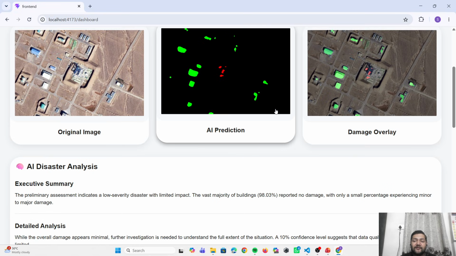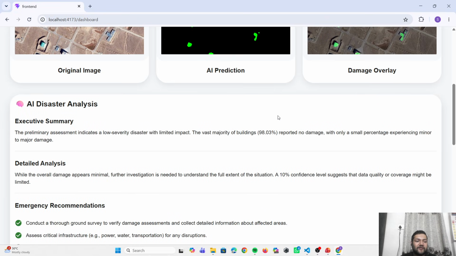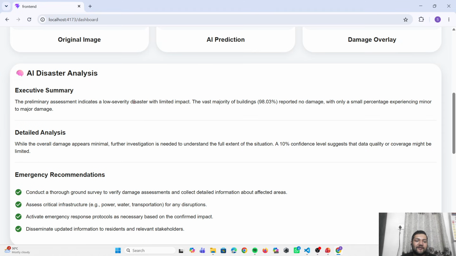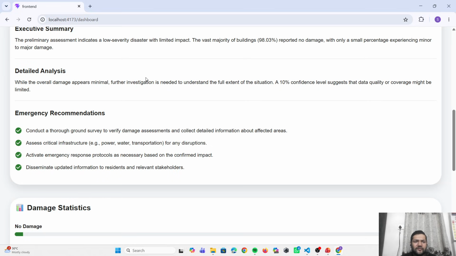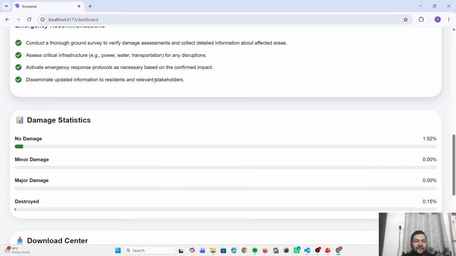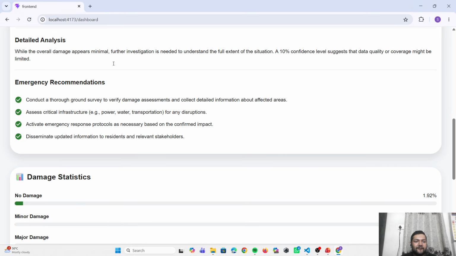So what does our AI disaster analysis say? The executive summary says the preliminary assessment indicates a lower severity disaster with limited impact. The vast majority of buildings, 98.03%, reported no damage, with only a small percent experiencing minor to major damage. So this is the detailed analysis and emergency recommendations: whether there is any need for urgent attention, or whether we have some time.